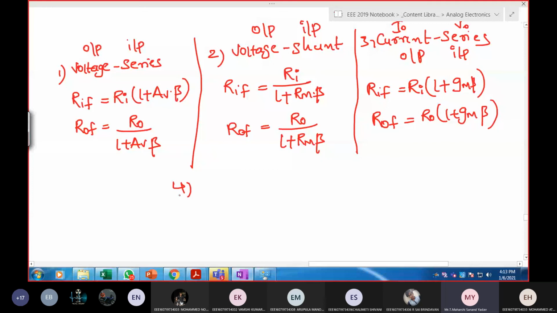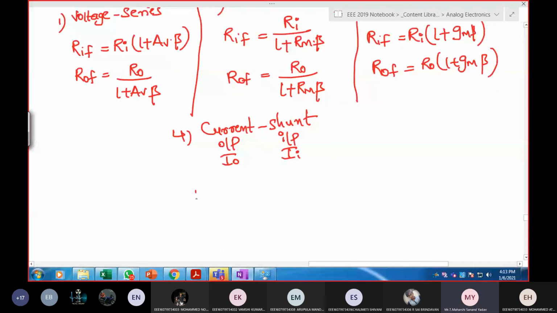Last one, the fourth one, is current shunt. This is output, this is input. Output is current Io. Input is shunt, so input is again current. RIF means check the input part. Input is shunt, shunt means reduces.